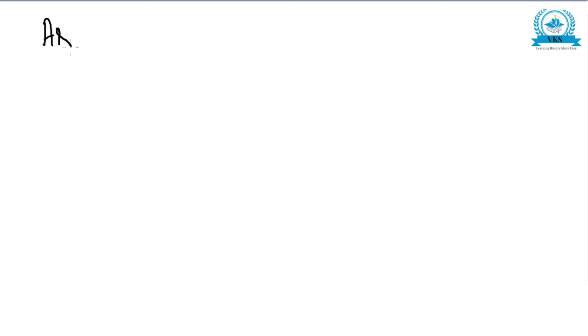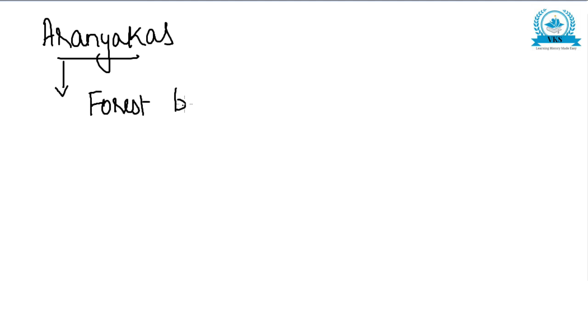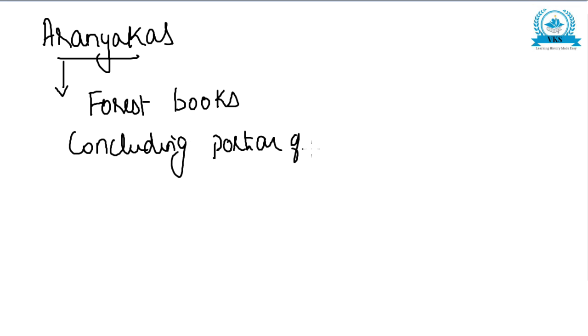Next is the Aranyakas. From the name itself we can understand Aranyakas are called forest books. They are concluding portion of Brahmanas.